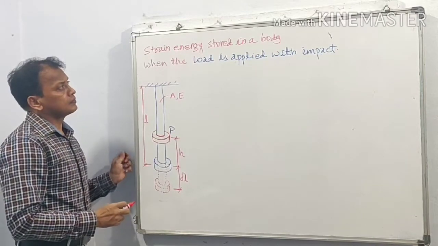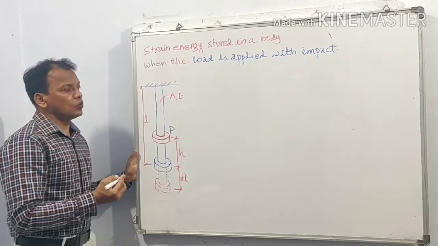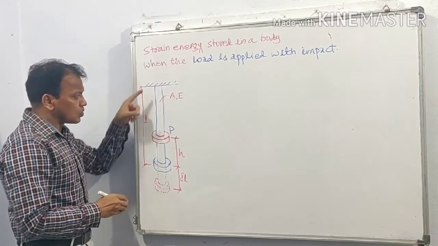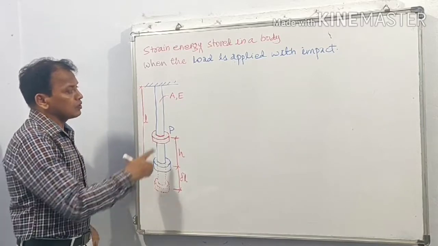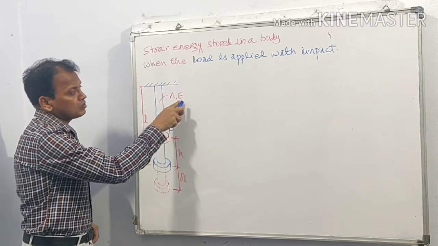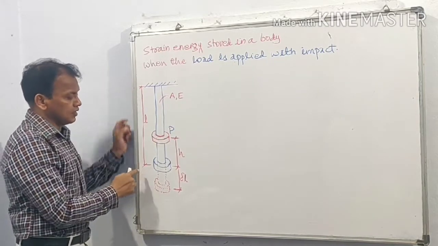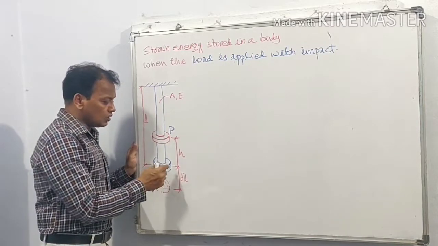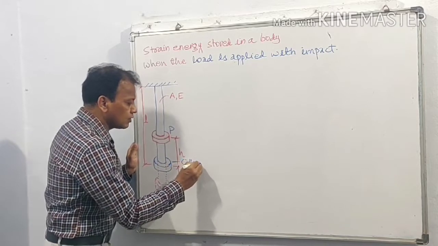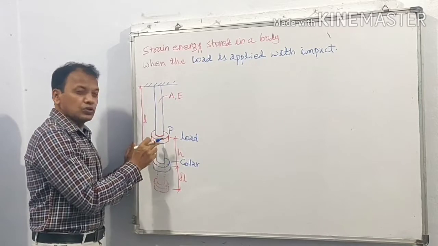Third case, strain energy stored in a body when the load is applied with impact. A rod is shown, cross-sectional area is A, modulus of elasticity of the bar is E, its original length is L. At the bottom of the rod there is a collar, so this is the collar and this is the load.